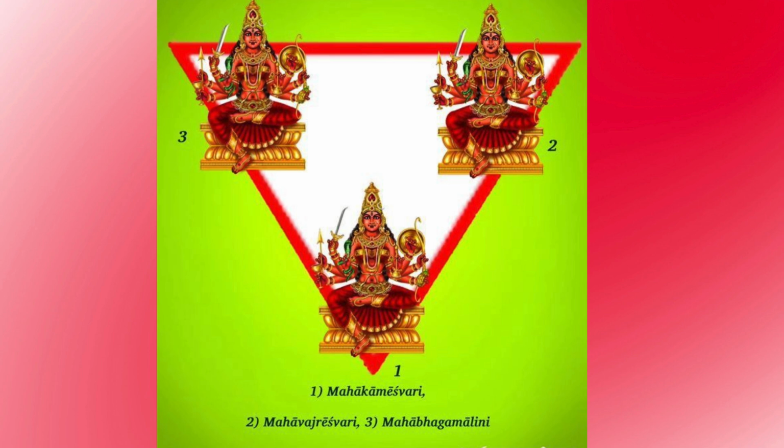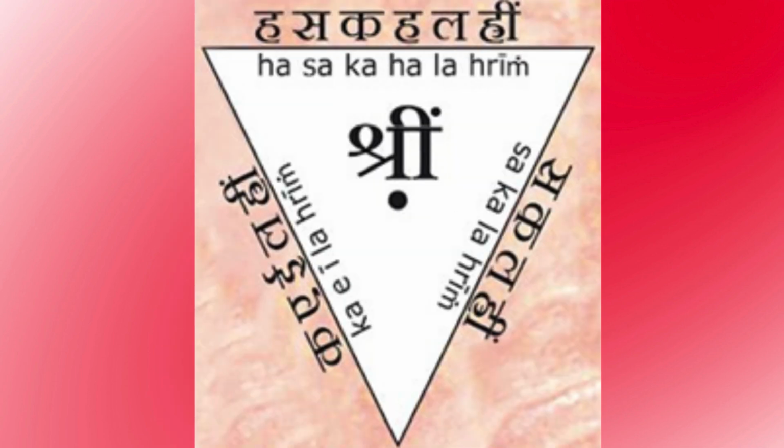The three devis at the three corners are Kameshwari, Vajreshwari, and Bhagmalini. The three corners of the triangle also represent the three peaks or the kutas of the 15 letter Panchadashi mantra. This will be explained later in detail.